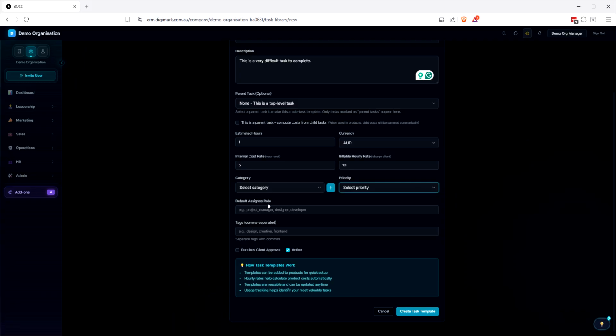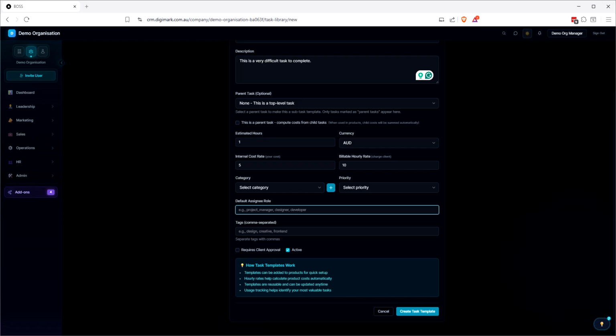We can have a default assigned role, which at the moment is manual, but I'm looking at whether, when we finish with the HR section, you'll be able to pull in the specific roles that this is attached to, or you'll be able to add a role where it'll add a position description and that sort of thing that you don't need to fill out at the time, but it will encourage you to go back. The task can require client approval, and it can be active as well.